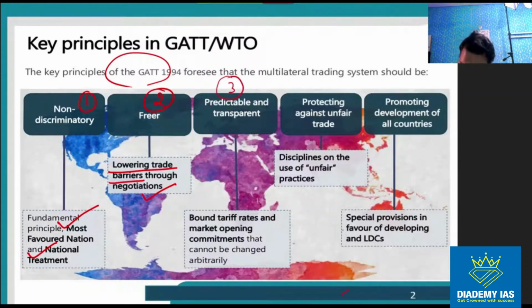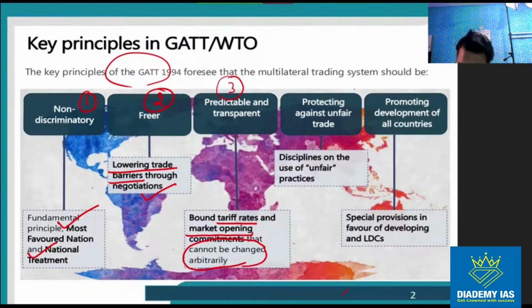Bound tariff rates and market opening commitment that cannot be changed arbitrarily, right? It means the tariff rate will be fixed and all of the countries will be opening their market to each other, and these things cannot be changed arbitrarily immediately.